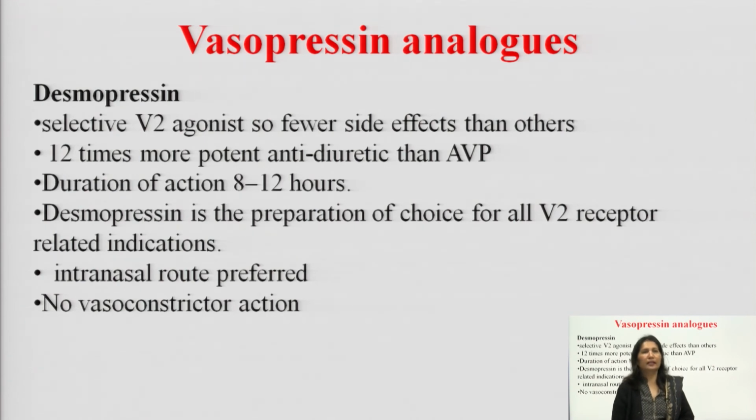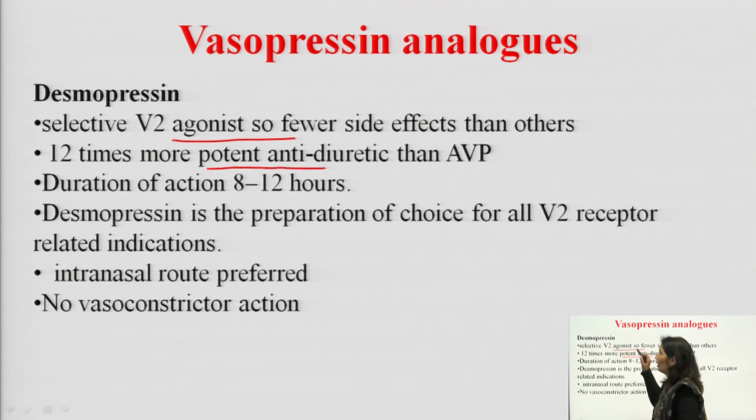Desmopressin is a selective V2 agonist, so it has fewer side effects than the others. It is 12 times more potent as an antidiuretic. This is a V2 agonist और terlipressin is V1 specific action. So, उसका काम है vasoconstriction करना terlipressin और ये V2 selective agonist है. It is more potent antidiuretic than AVP. Duration of action is 8 to 12 hours.